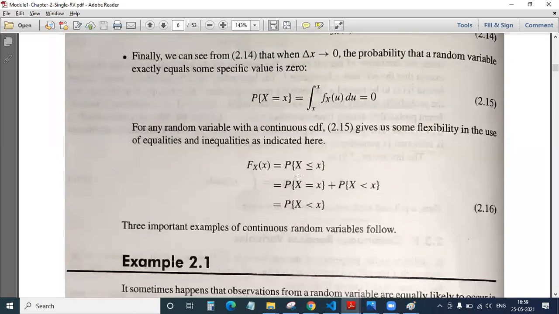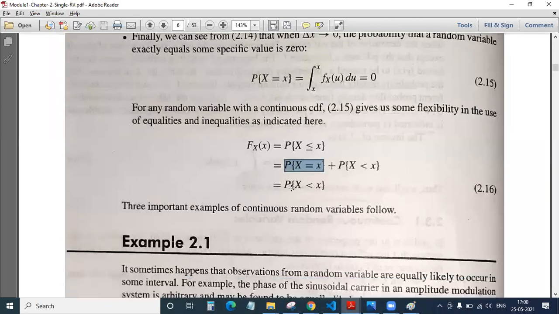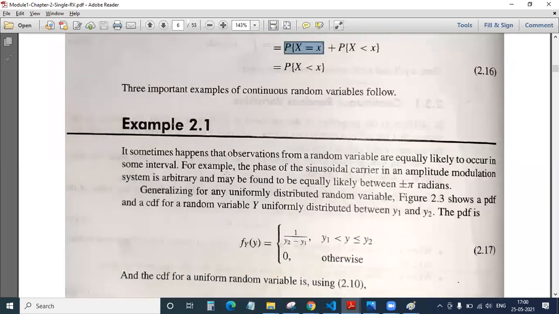And finally, this one, please observe here, fX of x is equal to probability of X less than or equal to x. So this is very simple, friends. They have just split this sign. What is the sign here? We have X less than or equal to small x. Less than they have taken as one term, and equal to they have taken as another term. Okay, that's all. Okay, so let us try to solve your first example, that is example 2.1.